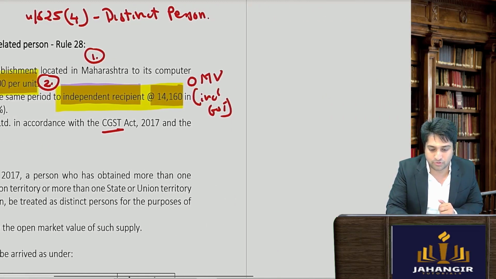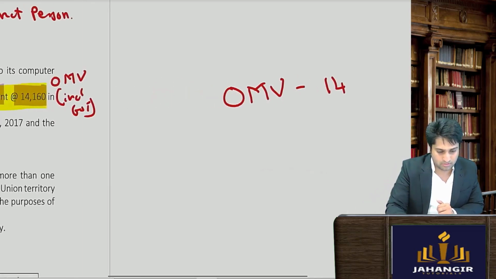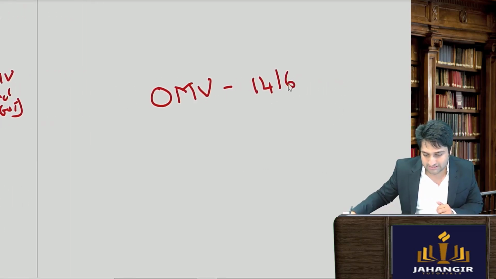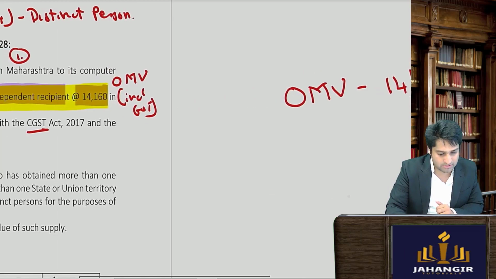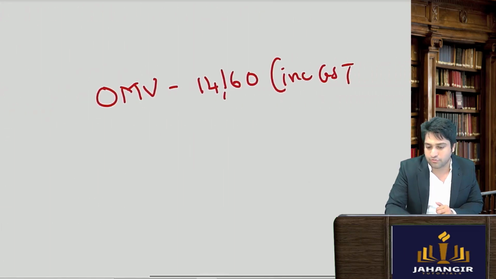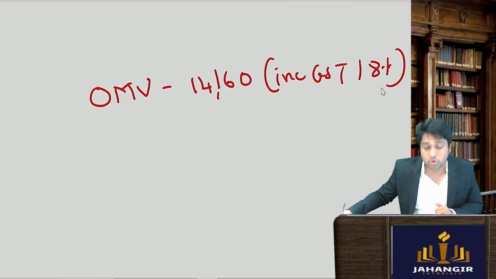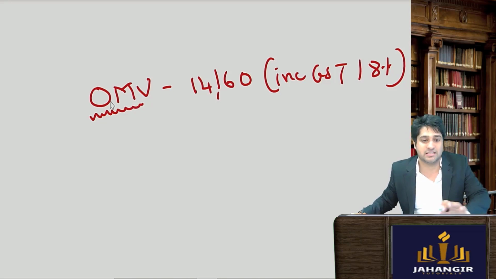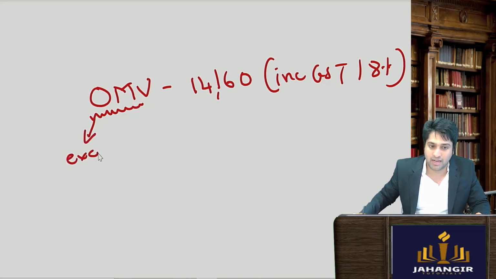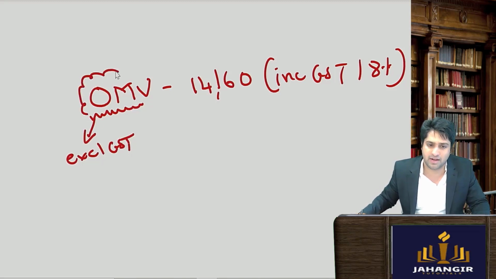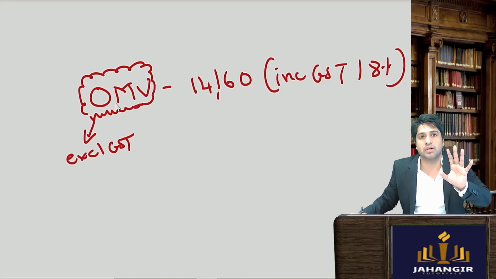So the open market value of the goods कितना है? The open market value is 14,160. This includes GST at the rate of how much? At the rate of 18%. So we need to remove, because open market value is the price excluding GST. If you read the definition of open market value, it says that it shouldn't include the tax component.